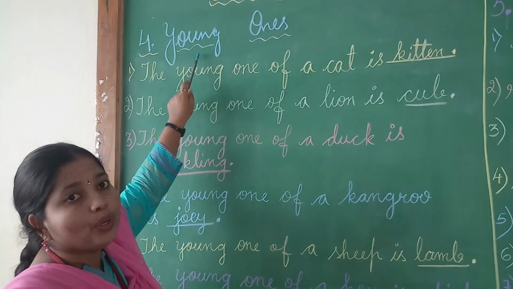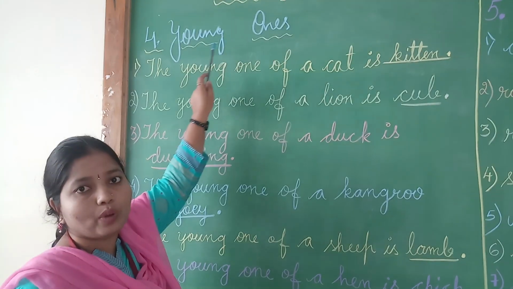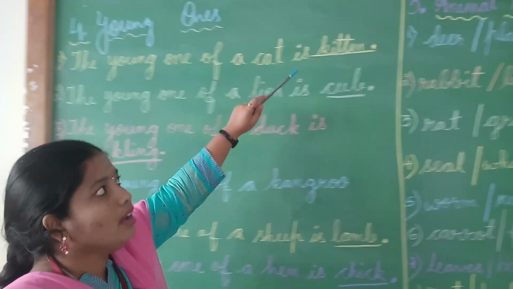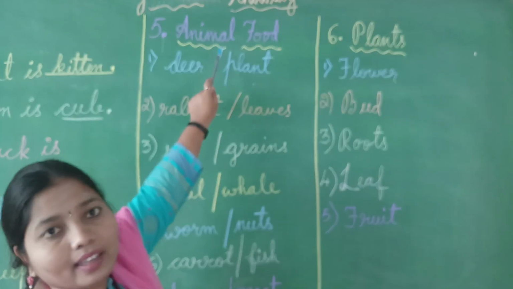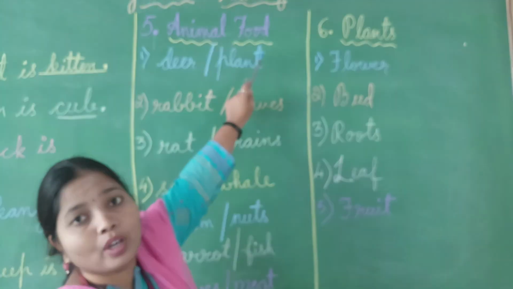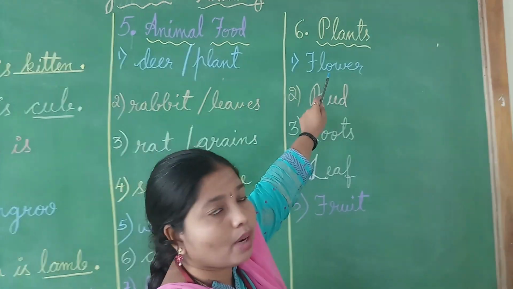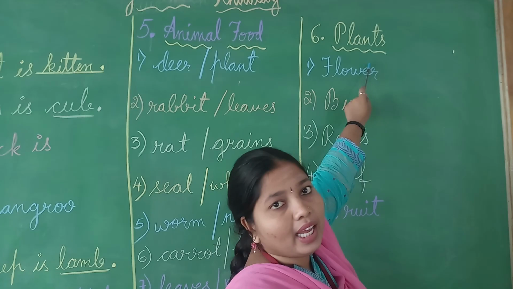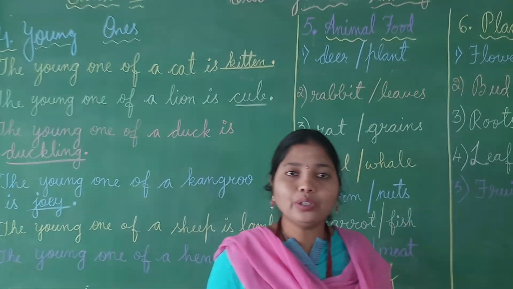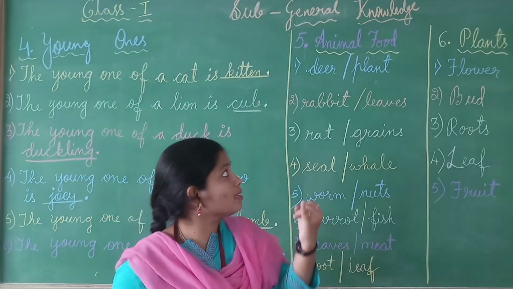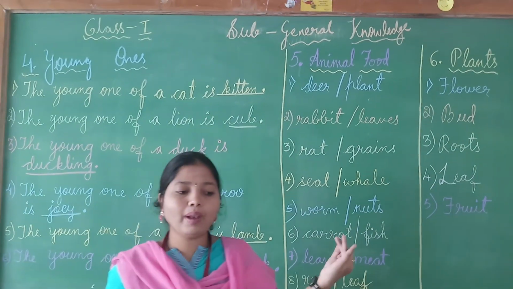Young ones, Y-O-U-N-G and O-N-E-S, young ones. And the fifth topic is animal food, A-N-I-M-A-L, animal, F-O-O-D, food. Sixth topic is plants, P-L-A-N-T-S, plants. Children, in this session we are going to discuss three topics: young ones, animal food and plants.